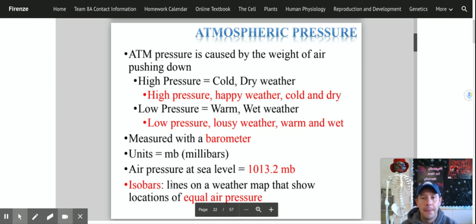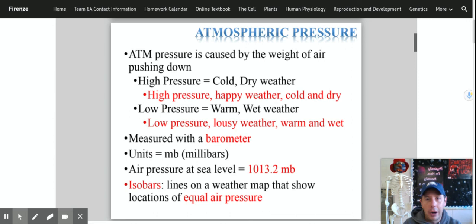And this is how you remember it. You see the word bar in here, and we measure air pressure with a barometer. So BAR, BAR. They go together. So if you can remember that air pressure is measured with a barometer, then you should be able to remember that on a weather map, equal areas of pressure are lined up with an isobar. Barometer, isobar. The bars go together.